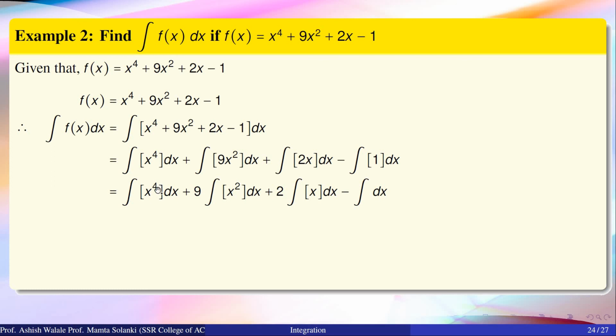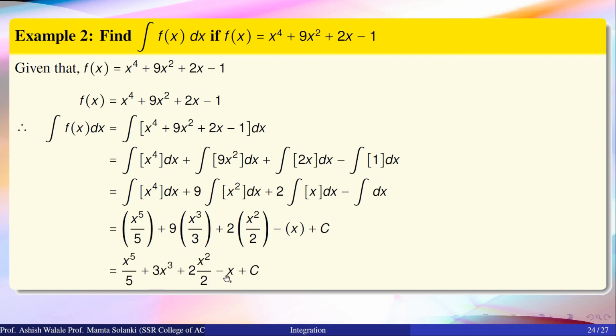We know that the integration of x raised to 4 is x raised to 5 upon 5. Integration of x square is x raised to 3 upon 3. Integration of x is x square upon 2, and integration of dx is simply x plus constant of integration. By simplifying this, we get this value.